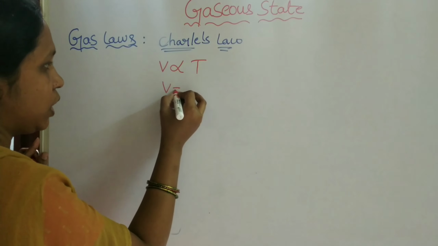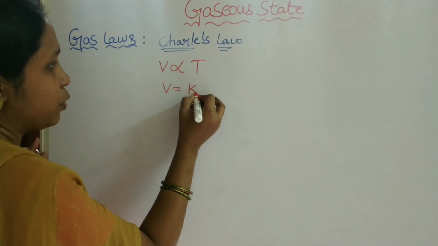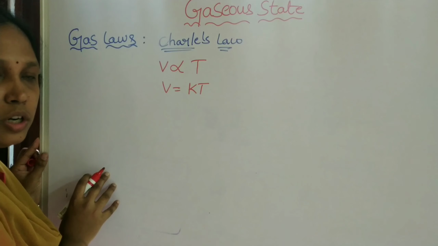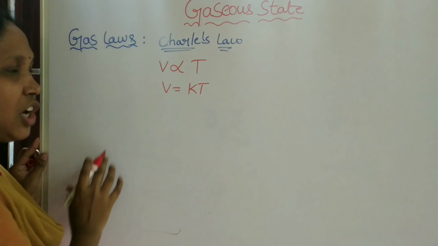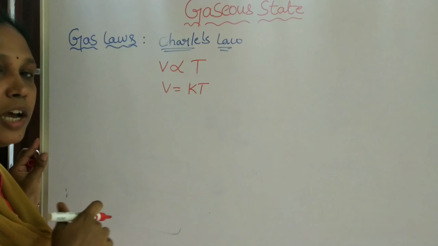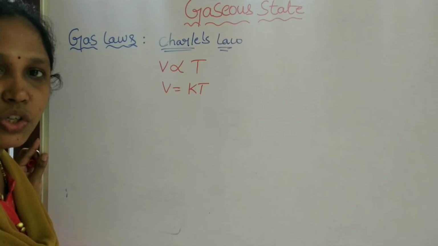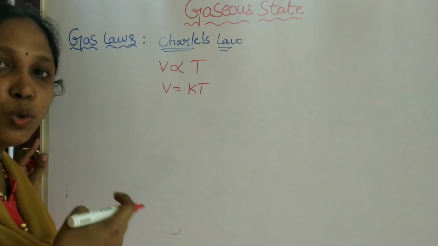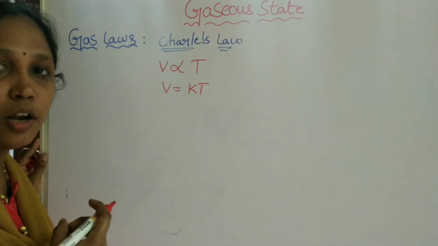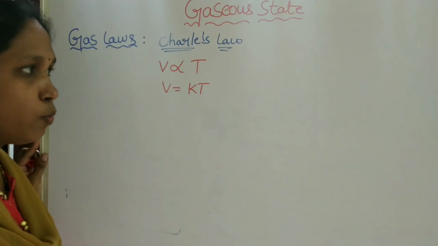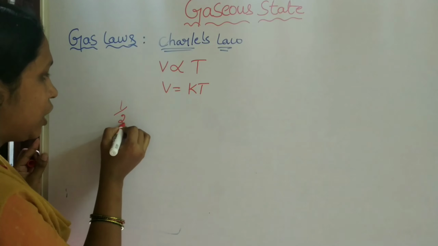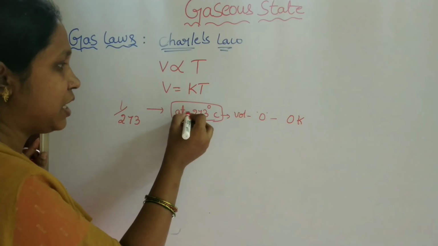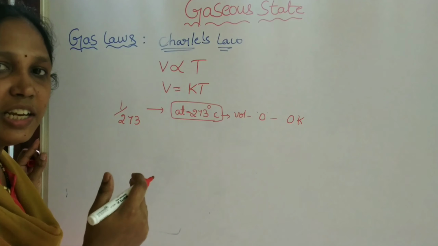So the volume is proportional to T, V equals K into T. And one more thing, Charles explains that for every 1 degree increase in temperature, the volume of the gas increases by 1 by 273 part of its initial volume. Why only 1 by 273? Because at minus 273 degrees Celsius,